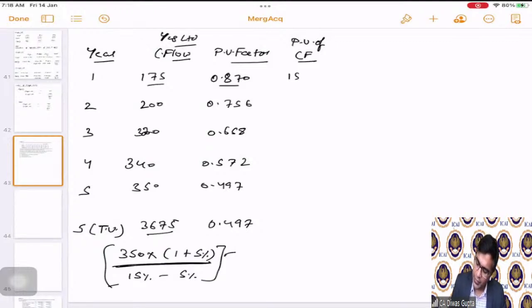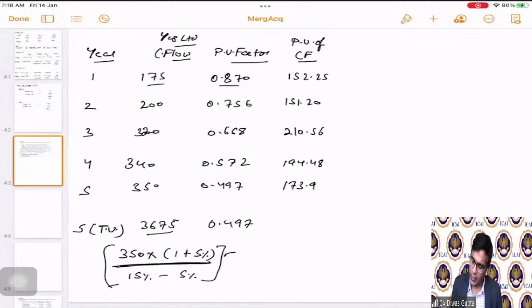This becomes 152.25, 151.20, 210.56, 194.48, 173.95, and the last one is 1826.475. Correct? This is just a simple multiplication. So the total value comes as